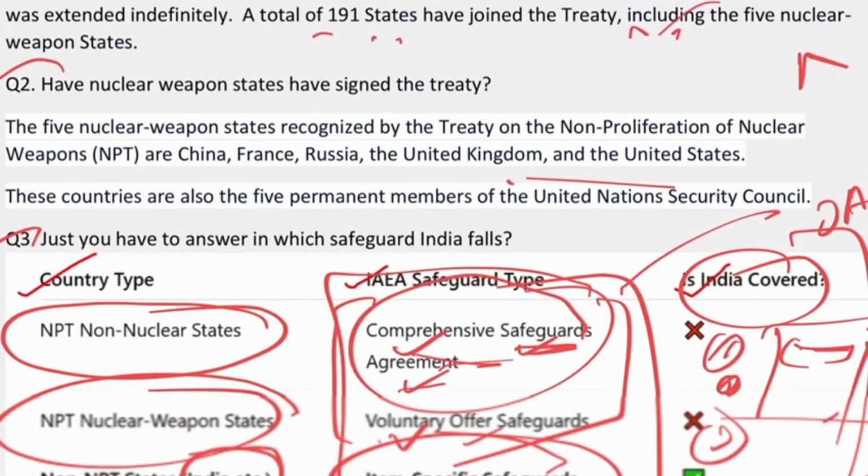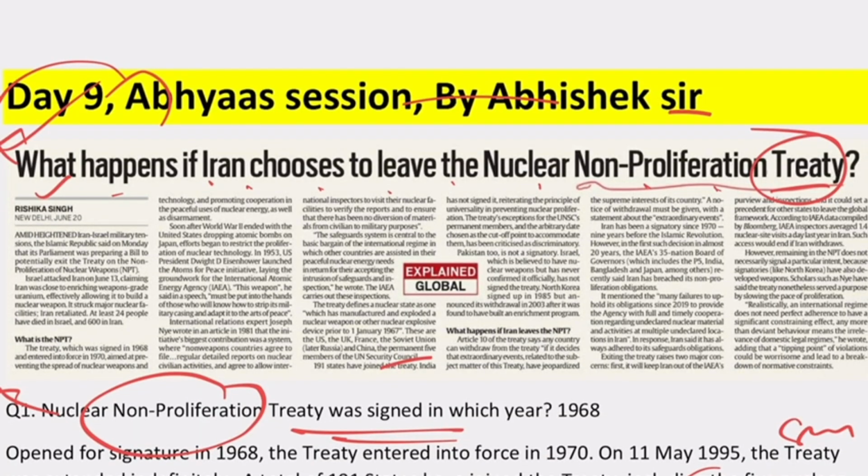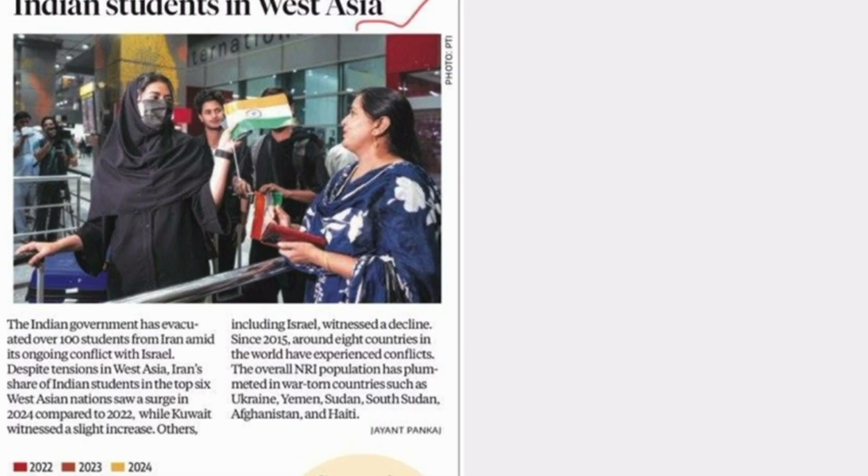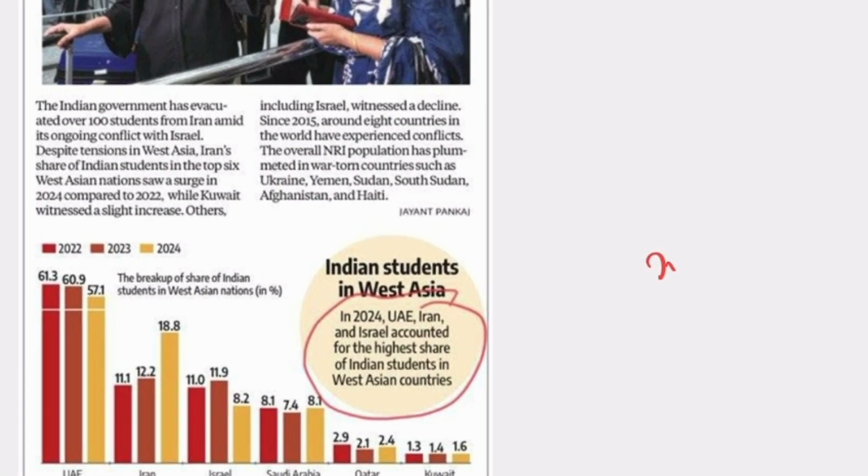So these are the important questions being framed from a simple article. So from one article, what did we do? We extracted prelims statements and practiced. And this is from the first day of your 26 examination. We will start from today, right? We will not wait for after January, February. This is the biggest blunder you people are making, that you depend on doing so much practice in the last 3 months.